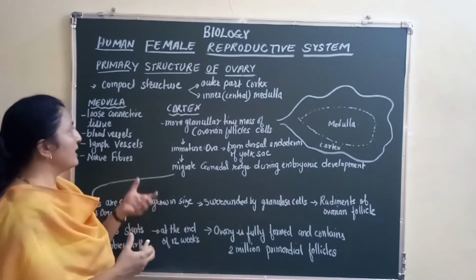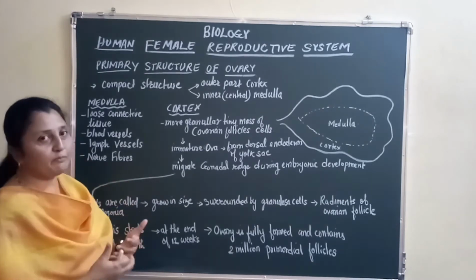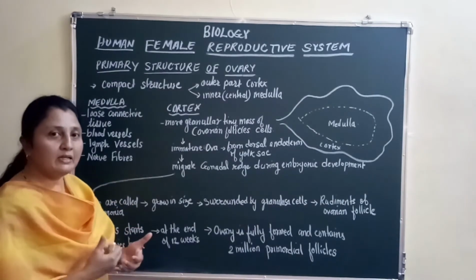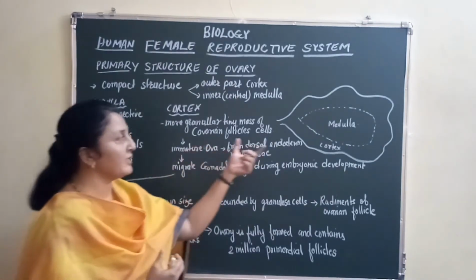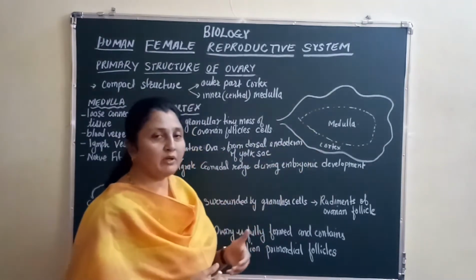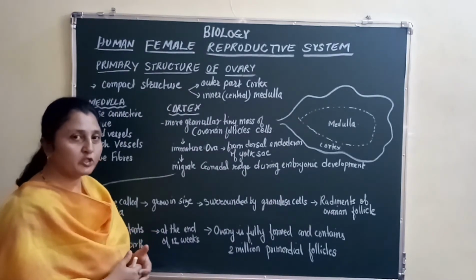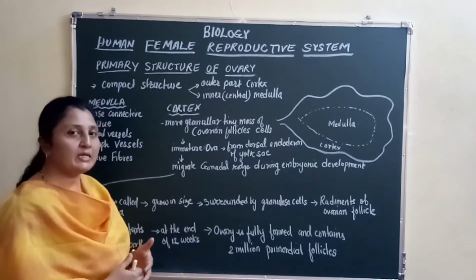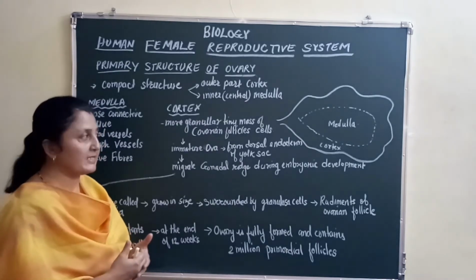So they are loose, and so it is called loose connective tissue. With it, there is the presence of blood vessels, lymph vessels, and nerve fibers. So what are the things that are present in the medulla? It is the loosely packed connective tissue, the nerve fibers, the blood vessels, and the lymph vessels.